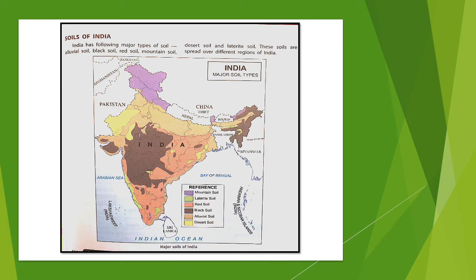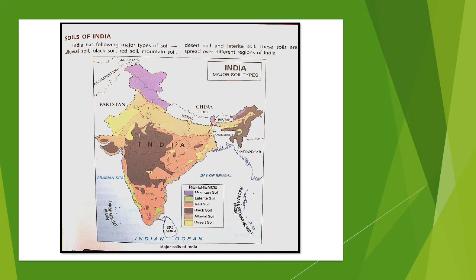Okay, now we move down, and you will see there in the reference box, laterite soil. This is a new kind of soil. You must not have heard about it before, and you can see it is greenish in color, light green in color. And on the Kerala side, just move down, and you will see in Kerala we have this kind of soil, and a little bit here and there in the parts of southern India.